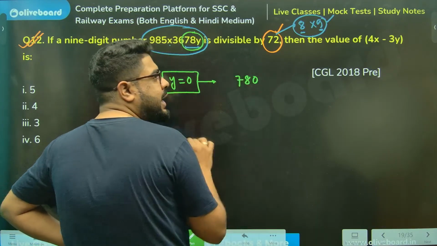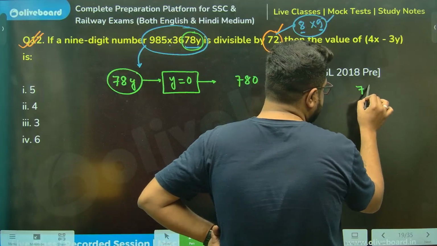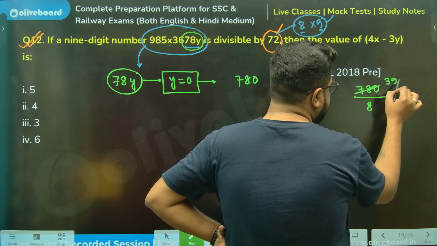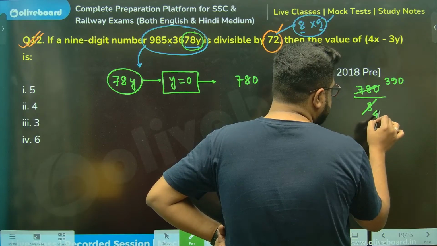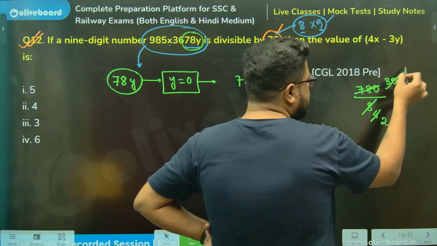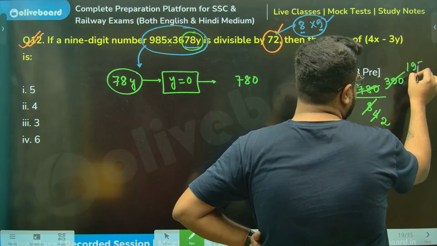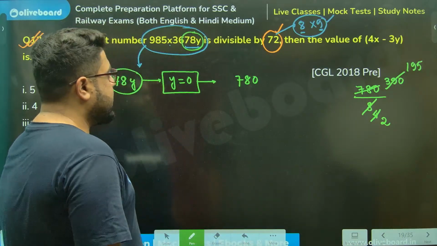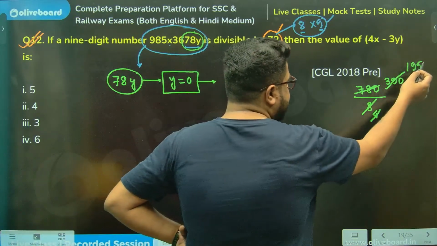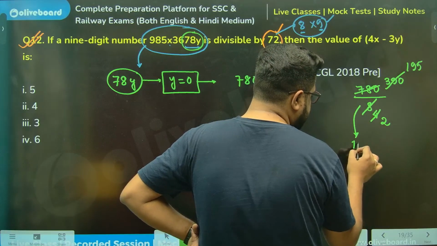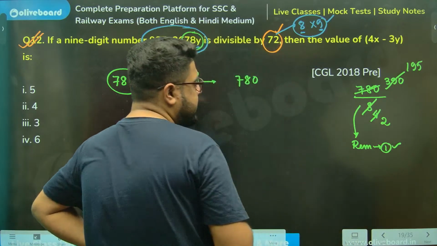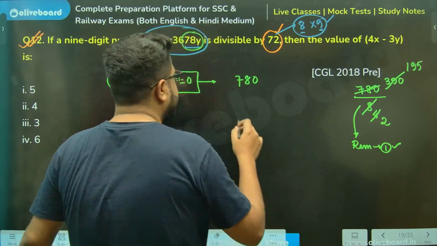Now, if I divide this by 8, what happens? 390 is 4, that is 2, this is 195, I guess. So 195 means I'm having a remainder of 4.